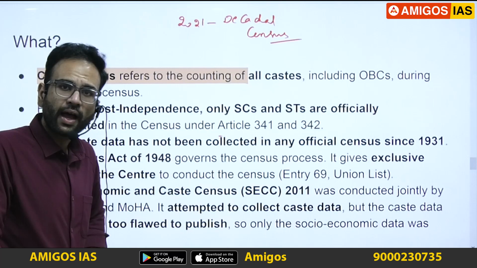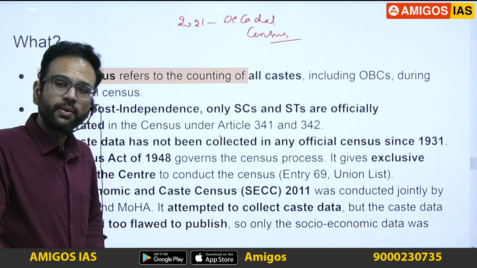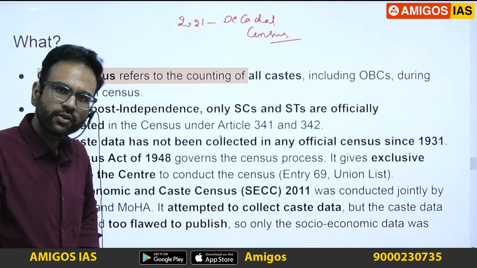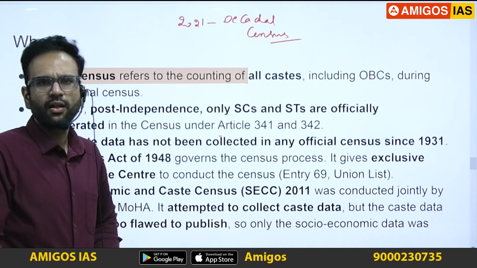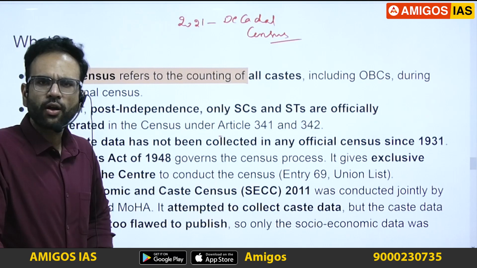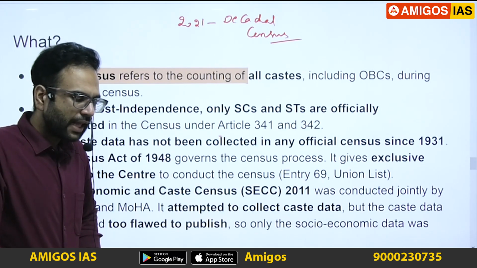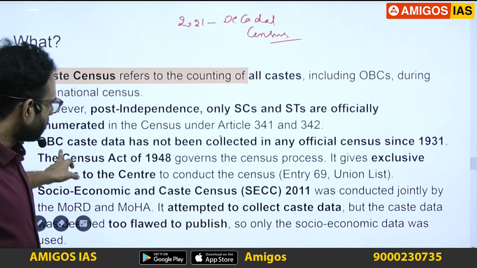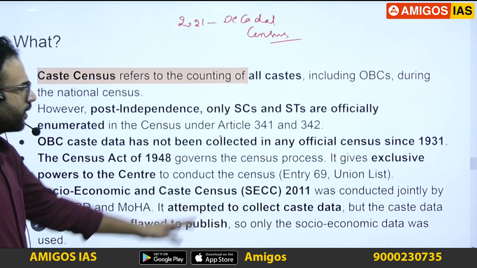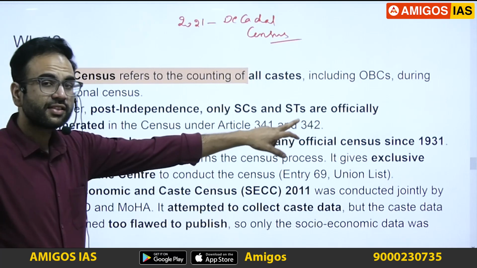The last time we had any update on the OBC population of this country was after the Mandal Commission. So post Mandal, we have seen how national politics have changed, and that has been one of the concerns with this caste census. They have not been collected under any official census since 1931.